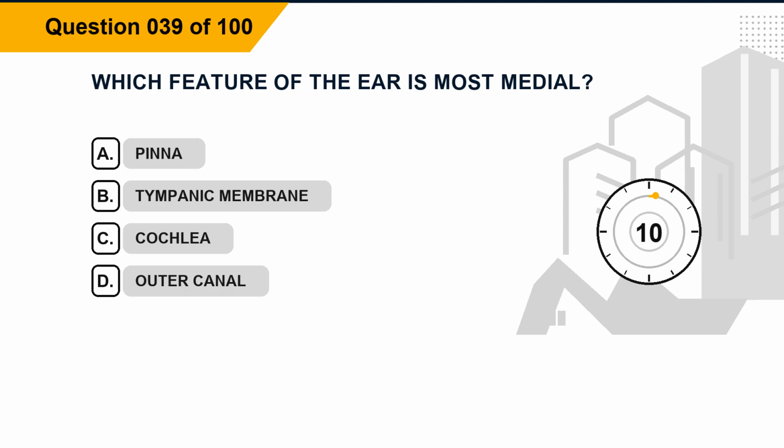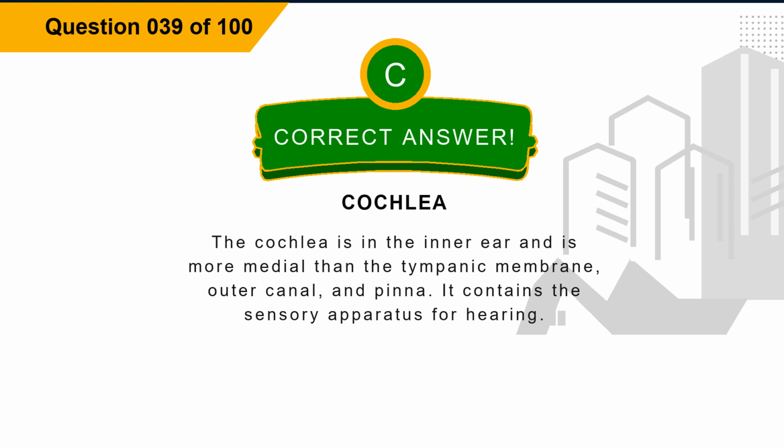Question 39. Which feature of the ear is most medial? Option A. Pinna. Option B. Tympanic membrane. Option C. Cochlea. Option D. Outer canal. The correct answer is option C. Cochlea. Explanation. The cochlea is in the inner ear and is more medial than the tympanic membrane, outer canal, and pinna. It contains the sensory apparatus for hearing.